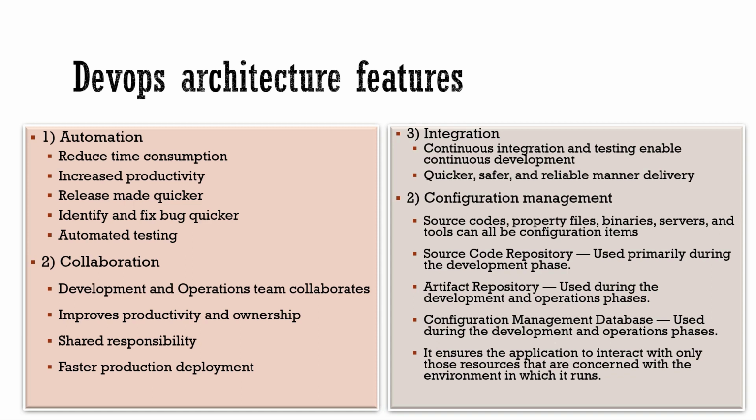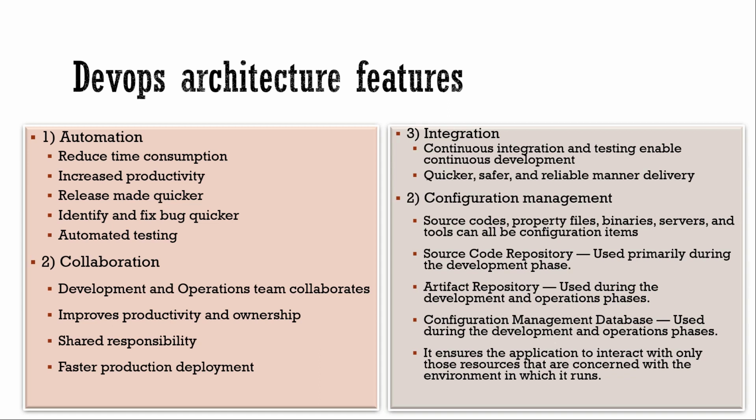The shared responsibility is very important. Here we are not having a boundary for each role. The entire responsibility of the continuous deployment is shared across all the team actually. And faster production deployment, which helps the Agile and Scrum team.